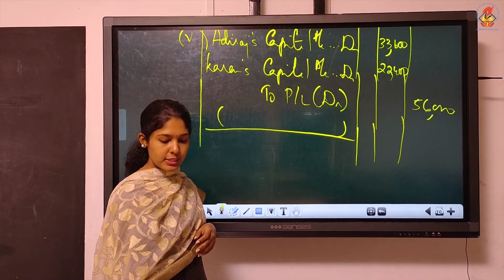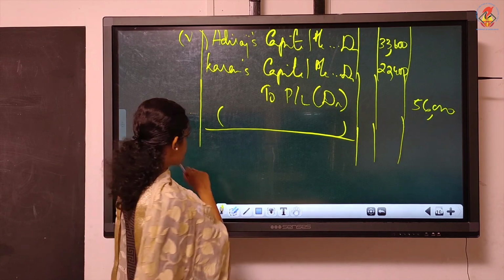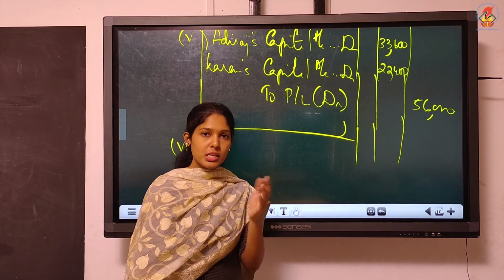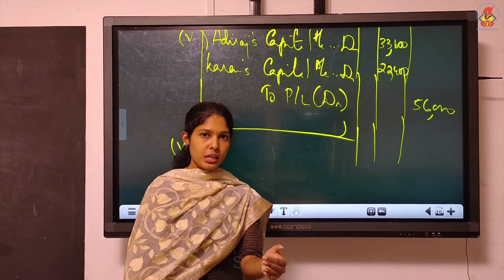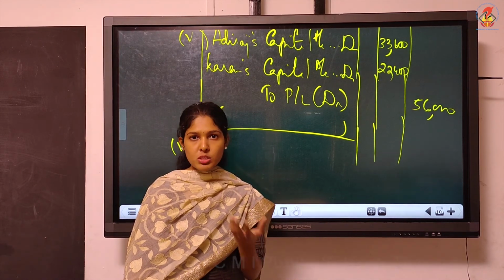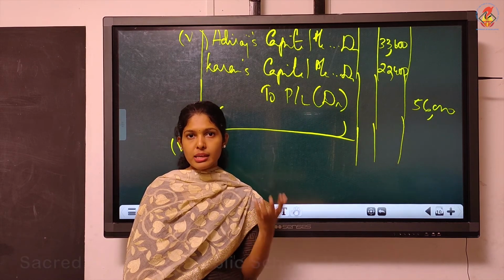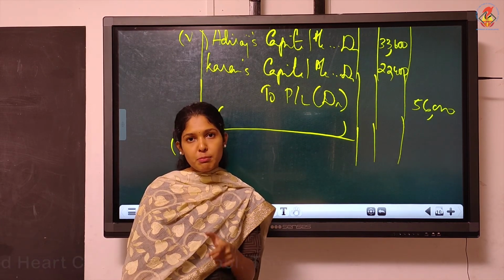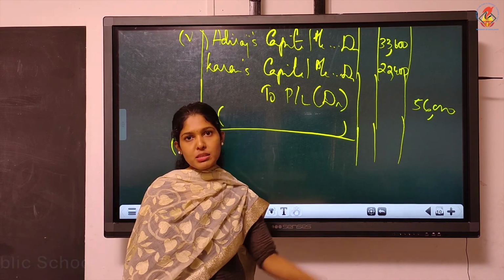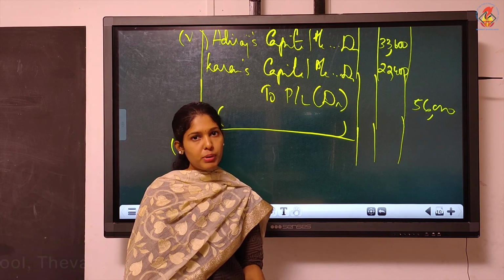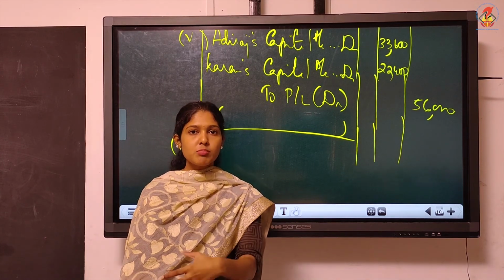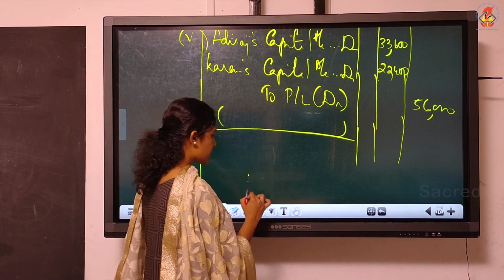Finally, realization expenses paid by Adhiraj. That is the sixth one. Realization expenses paid by the partner. Realization expense means expenses at the time of realization. While you sell assets, while you settle liabilities, whatever additional expense you are incurring is called realization expenses. Now it is settled by the partner. So what will you write? Can we write realization expense debtor to cash or bank? No, because it is paid by the partner, we can't write cash or bank. It is not the firm's cash moving out. So what you have to write is, it's a partner paying.